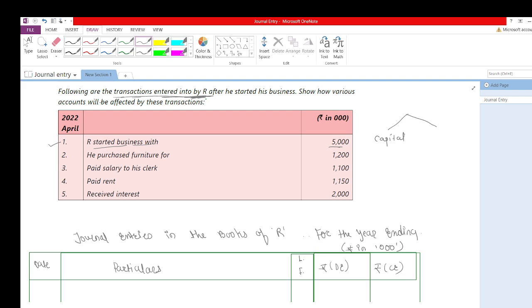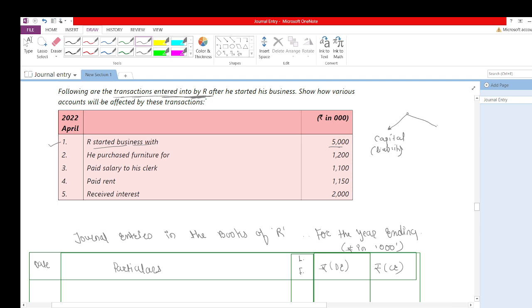So capital is coming, and if the owner gives something, say if I give rupees 500 to you, then it will be a liability on you because you need to pay me back after some time. So this is what capital is. Even if the owner is paying it, it is still a liability for the business.